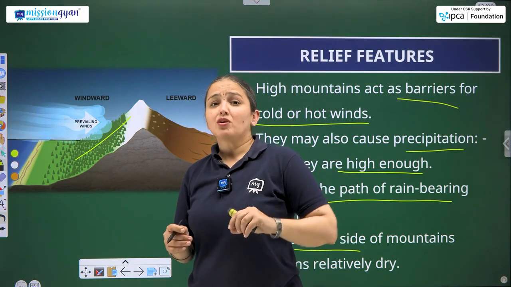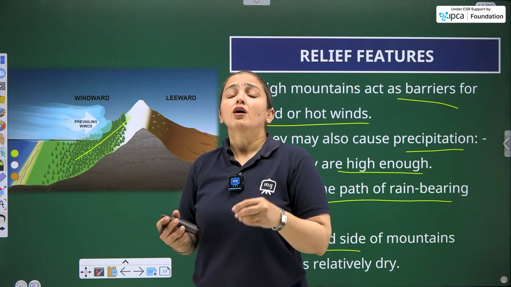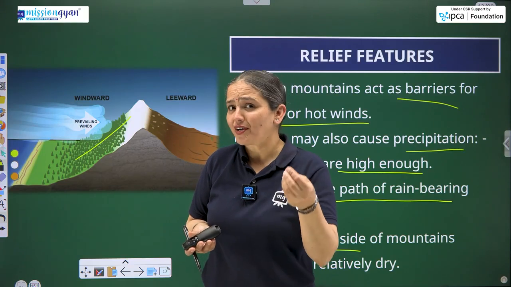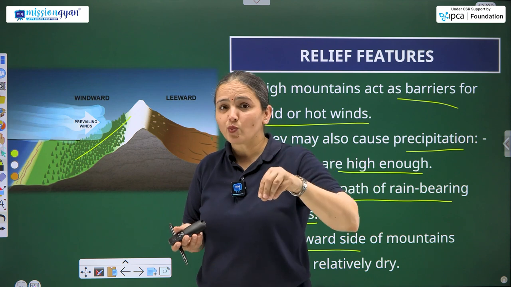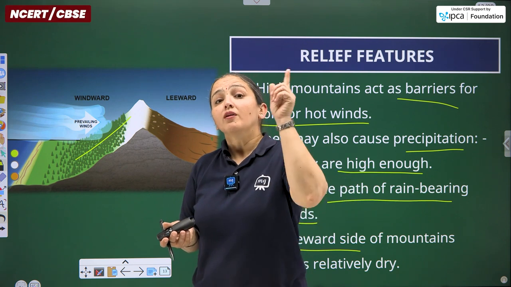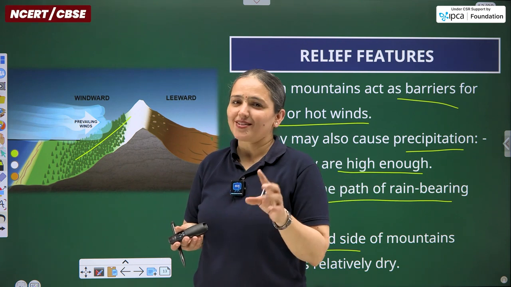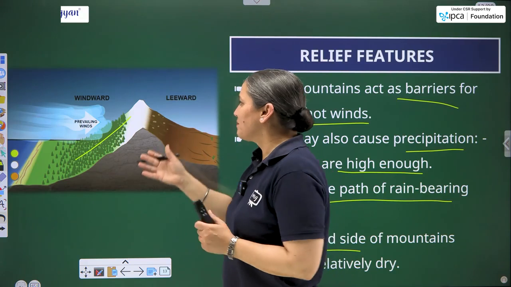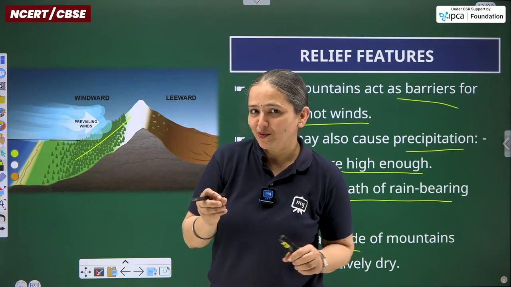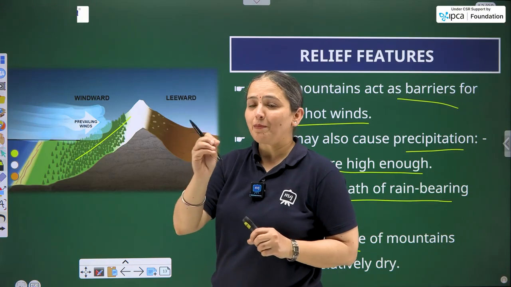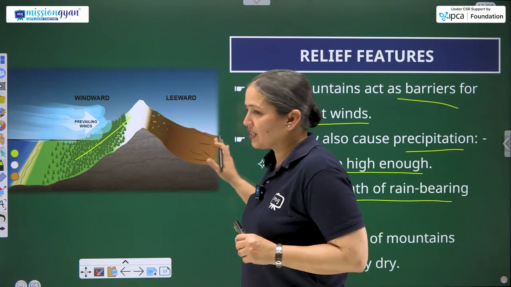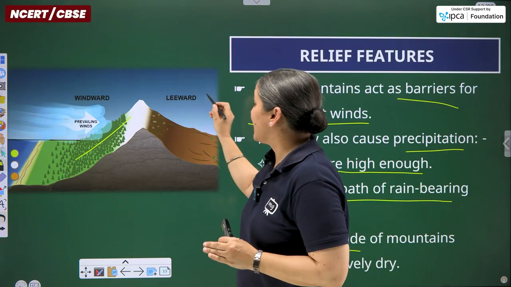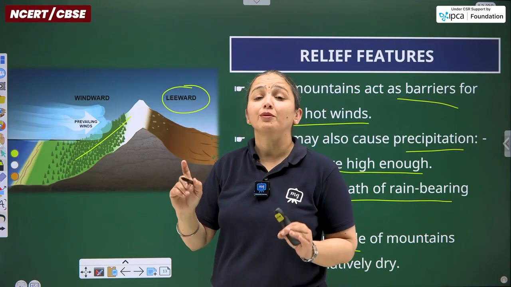But some amount of water vapor still remains within those winds, so sometimes that small amount of water vapor is shed by the passing wind in this region.